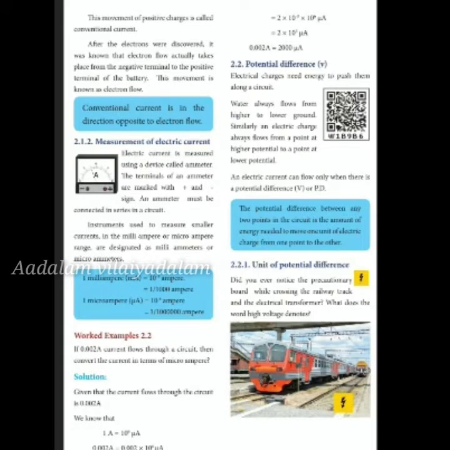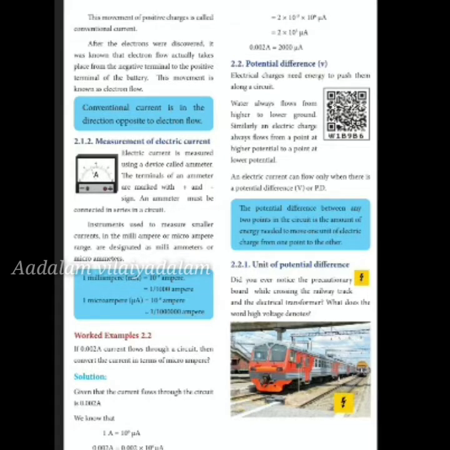Milliampere is bigger than microampere. 1 milliampere, mA, is equal to 10 to the power of minus 3, that is 1 by 1000 ampere. 1 microampere, μA, is equal to 10 to the power of minus 6 ampere, that is 1 by 1000000 ampere.